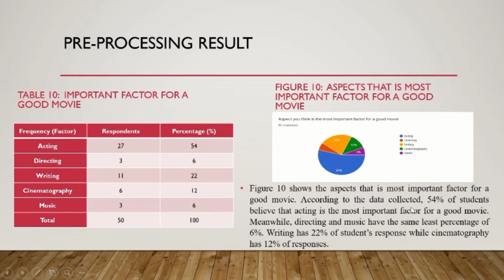According to the data collected, 54% of students believe that acting is the most important factor for a good movie. Meanwhile, directing and music have the same least percentage of 6%. Writing has 22% of students' responses, while cinematography has 12% of responses.